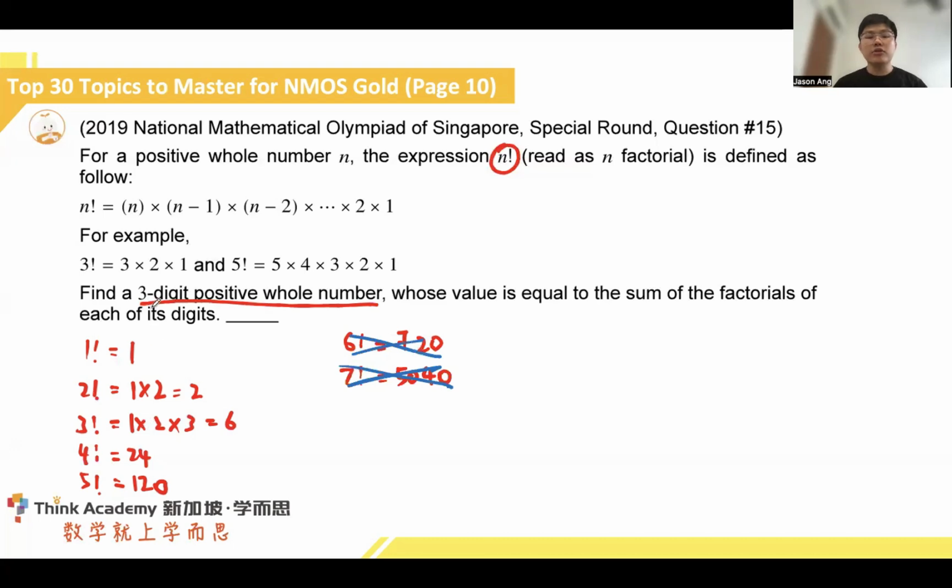Now, in order to get a 3-digit positive whole number, we need to at least have 3 digits. If we see 4 factorial, even if we happen to have 3 sets of 4 factorial, it will only give us 24 times 3, which is 72. So we can already tell very quickly that 5 factorial must be part of the values.